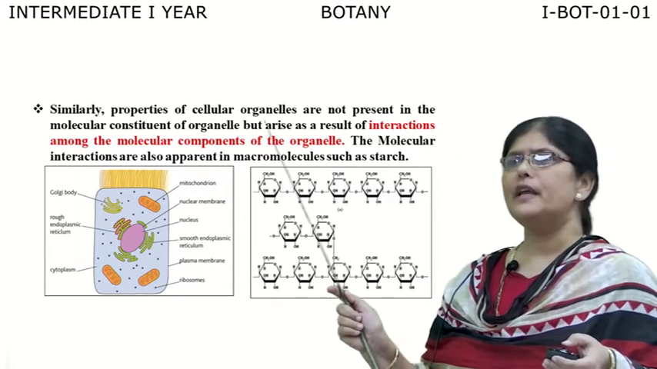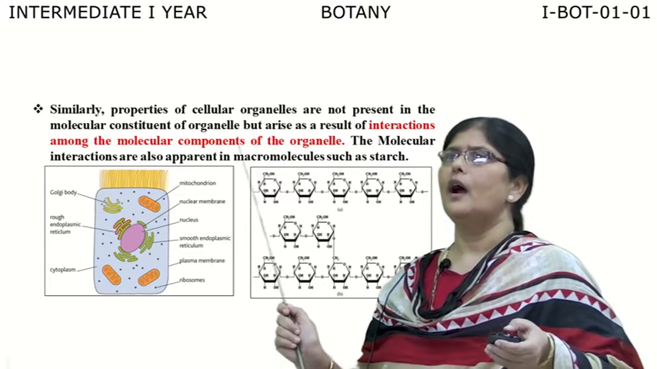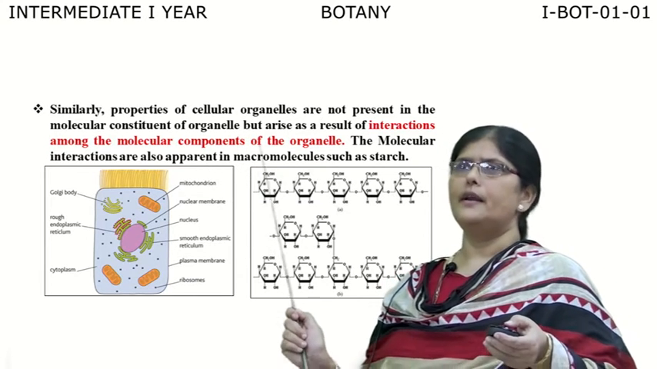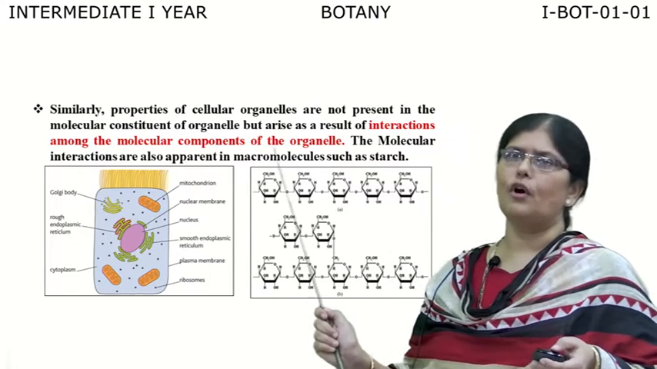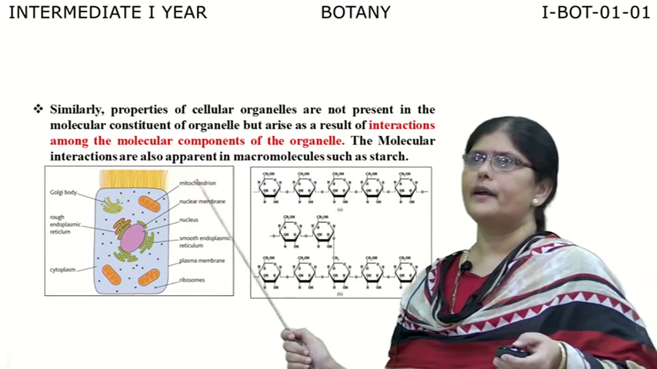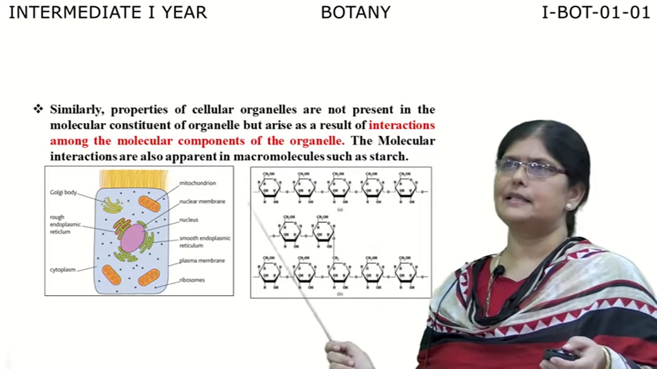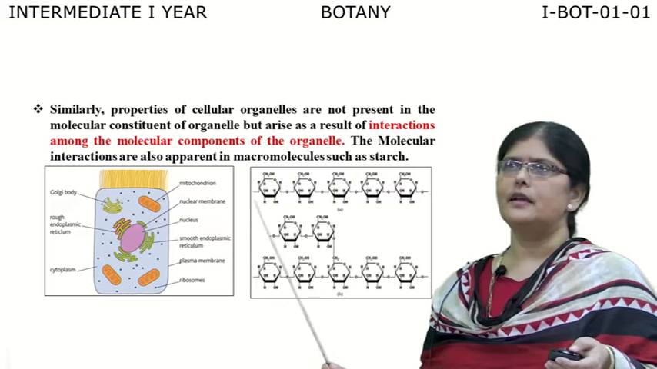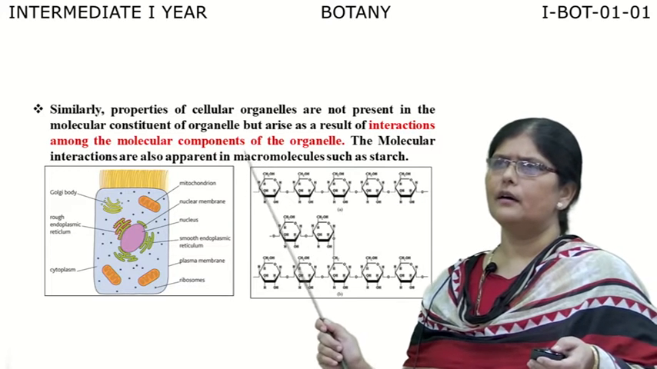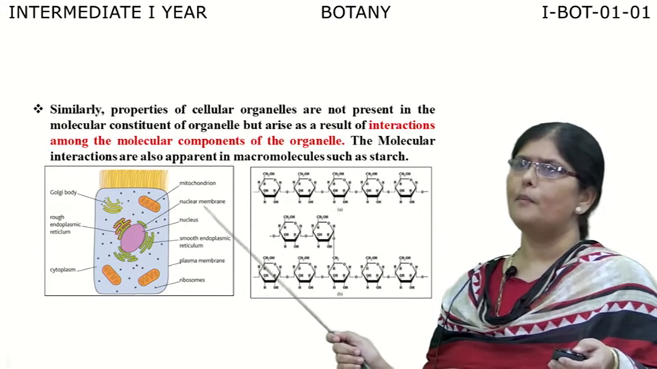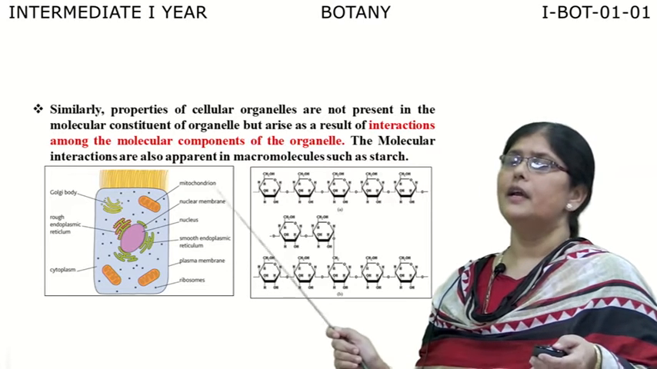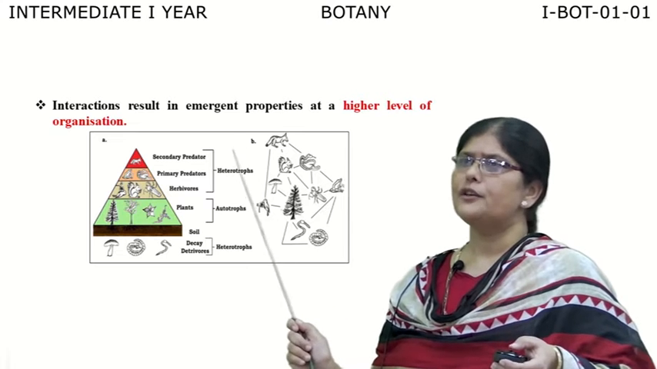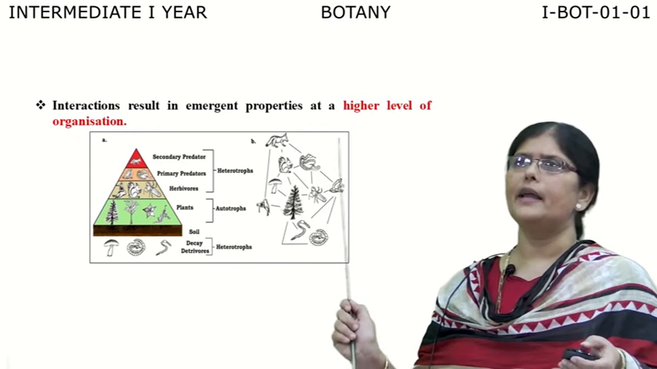Similarly, the properties of any cellular organelles present in the living body are not present in the molecular constituents of the organelle, but are the result of the interactions among the molecular components of the organelle. The molecular interactions are also present in macromolecules like starch. Here the complete formula of starch has been given, and here it is the plant cell. So any mechanism which is done by the plant cell is not because of the cell itself or the cell organelle itself. It is because of the interactions among the molecular components of the organelle. So interaction will result in emergent properties at a higher level of organization.